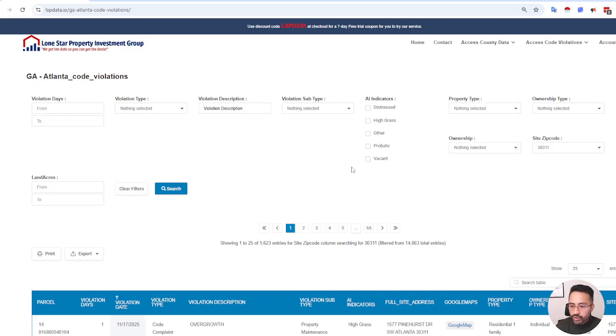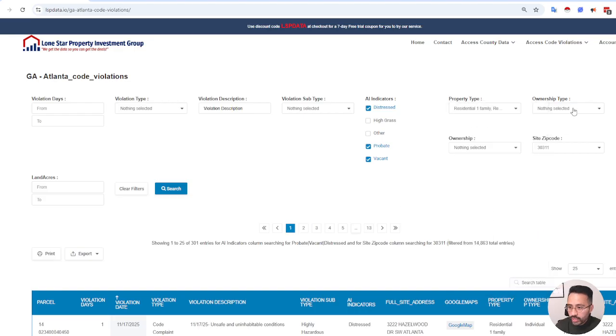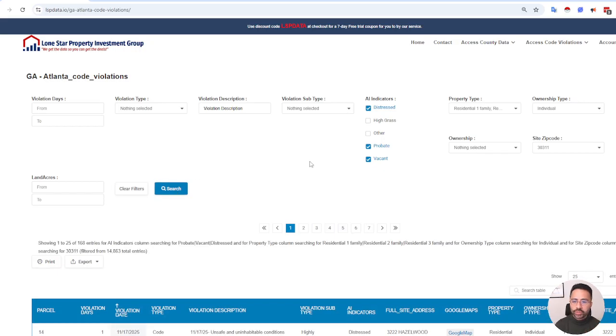From here, let's say you're looking for things that are vacant or probate. You could select the distress factors, etc. Let's say you're only interested in residential properties, so you can select the property type, as well as, let's say you're only interested in individuals, so you don't want to reach out to LLCs, corps, trusts, that sort of thing. So here you've pretty much filtered down quite a bit.